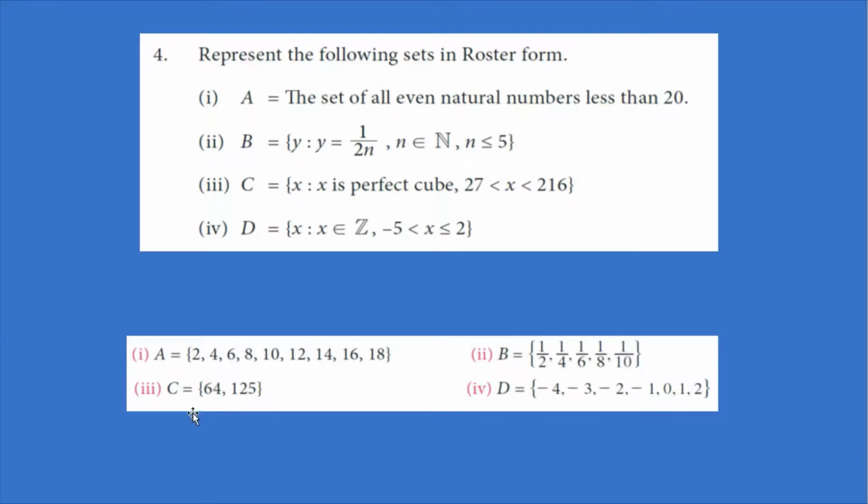Then the third one is C is equal to {x such that x is a perfect cube and it should be between 27 and 216}. Equal to is not mentioned here, so we should not include 27 or 216. So let us see that.